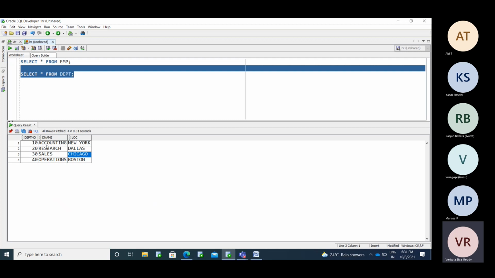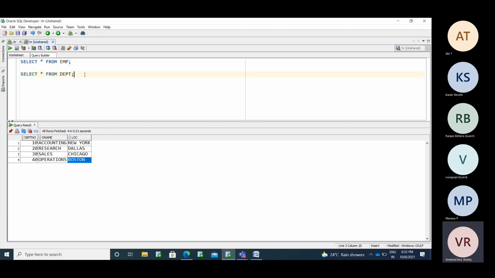Okay, so 10th department is accounting. That accounting department people will be located in New York. Just as Jagan has split his capital into multiple places, similarly we are going to split our organization into multiple places department-wise. Similarly, 20 Dallas, 30 sales Chicago, 40 operations Boston. So we have 4 departments and 14 employees.